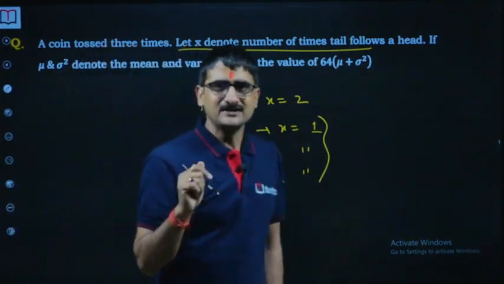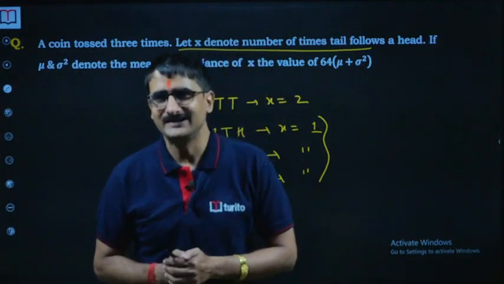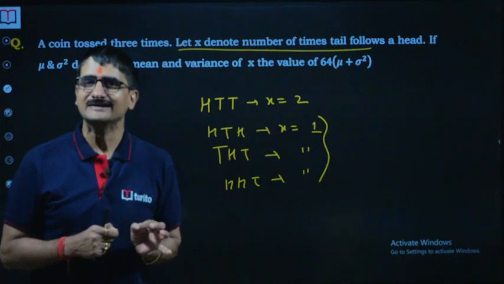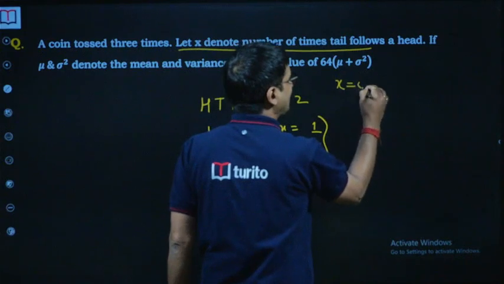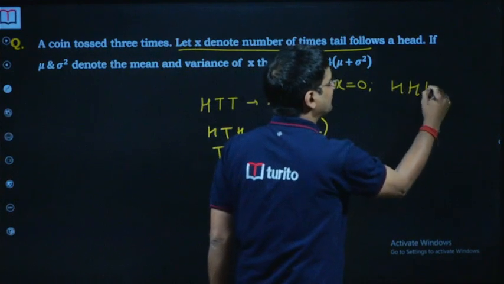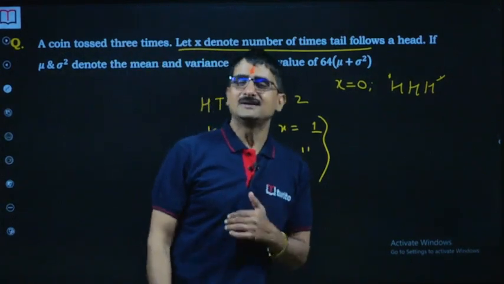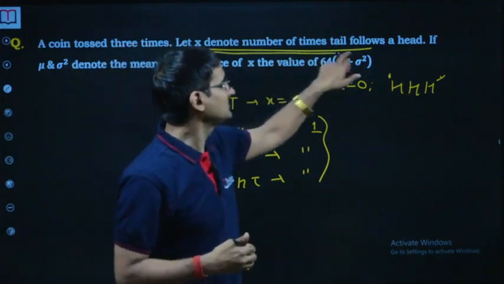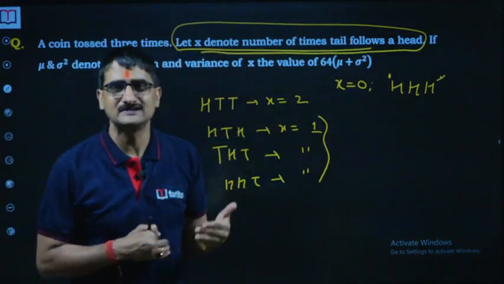But then he said, when it's written that x denotes the number of times a tail follows a head, what if there is no head? When I said x equal to 0, I took up only one case, HHH, because then there's no tail following a head. But he said that when there's no head at all, then also x is equal to 0, because the statement is not validated there.